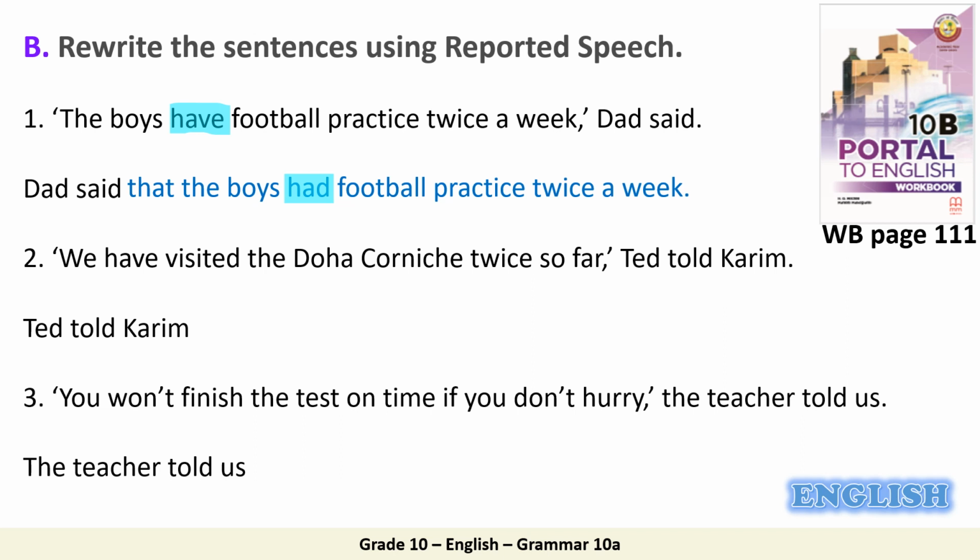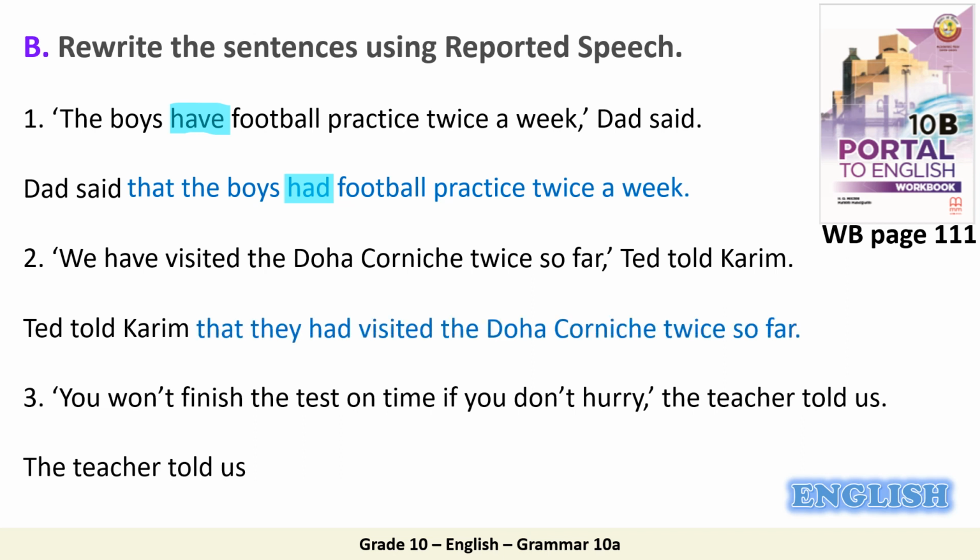Example number 2. We have visited the Doha Corniche twice so far. And we are going to start with Ted told Karim. So how did you change it? Very good. Ted told Karim that they had visited the Doha Corniche twice so far. What did you change here? Excellent. You changed we into they, have visited into had visited, so present perfect becomes past perfect. Do we have any other change? No, that's all. Now the last one.